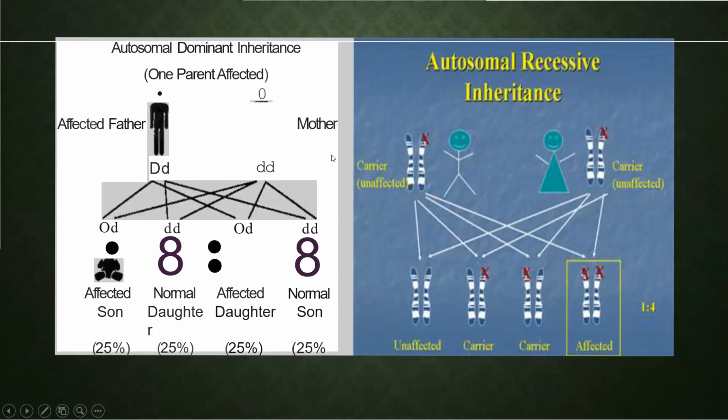This is recessive. In the recessive condition, see, no effect is seen. Affected is a rare case, when both small t are present. That means both disease genes should be present. This is the mother, this is the father. The father is a carrier, that is, one gene is affected. That means the gene should get carried on to the next generation.